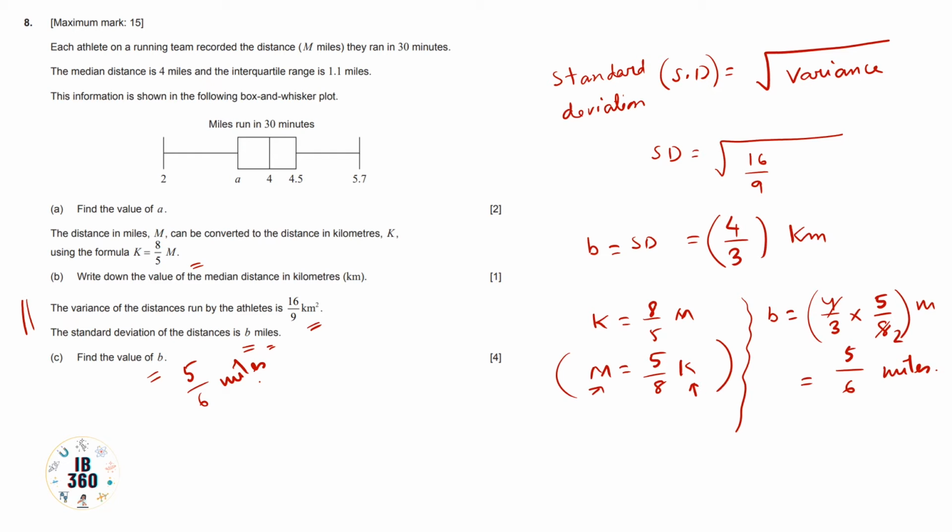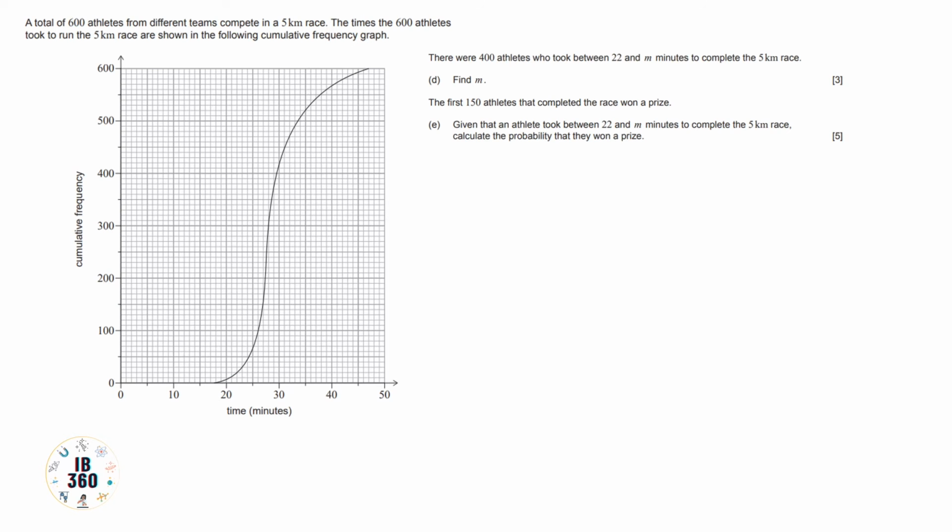Now the next question. From here some complications will be there, because all the answers you just need to find out from the graph only. So first, a total of 600 athletes from different teams compete in a 5-kilometer race. The times the 600 athletes took to run the 5-kilometer race are shown in the following cumulative frequency graph. There were 400 athletes who took between 22 and 25 minutes to complete the 5-kilometer race.